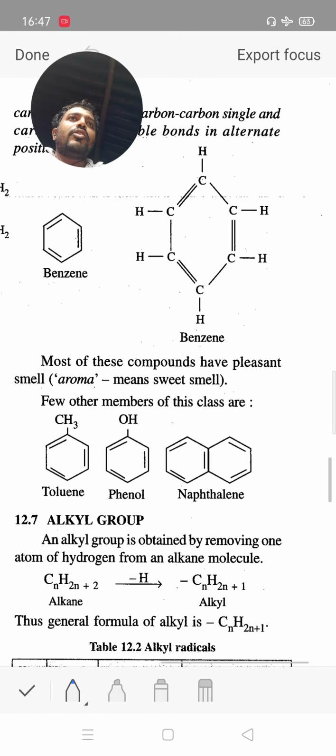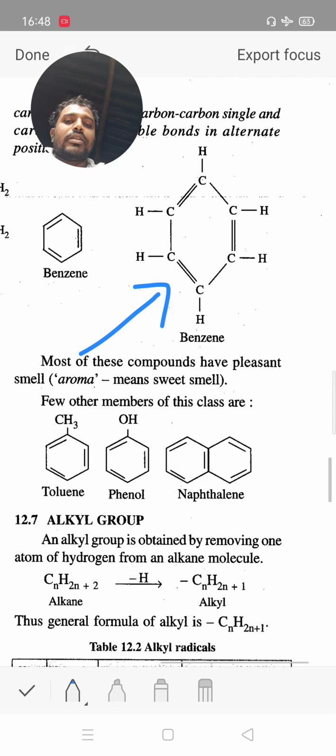Now, aromatic compounds have some characteristics. There is a presence of alternate single bond and double bond. It is valid for Huckel's rule, which is not in your 10th standard. After 11th and 12th standard you will study about Huckel's rule.